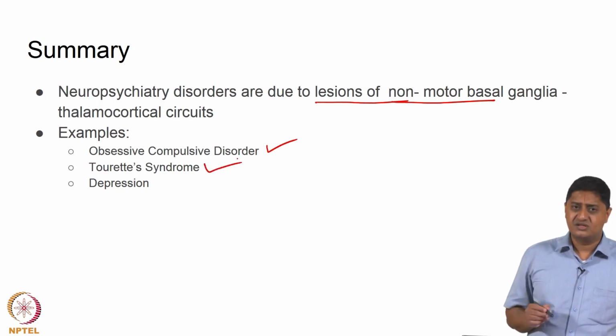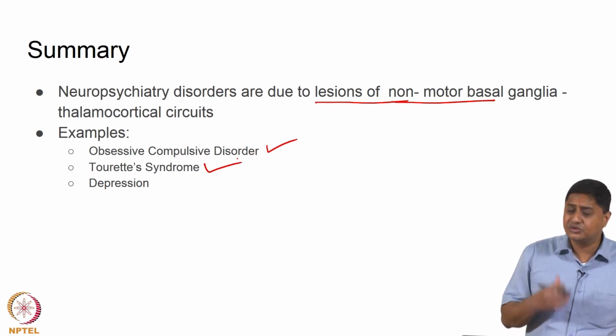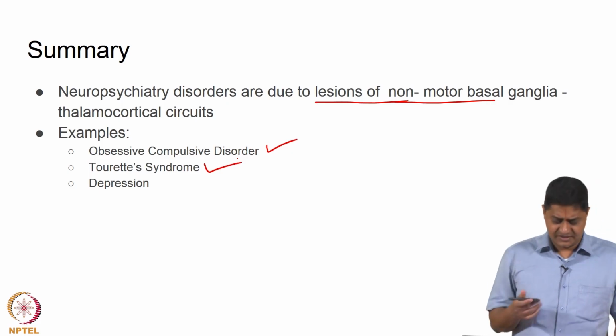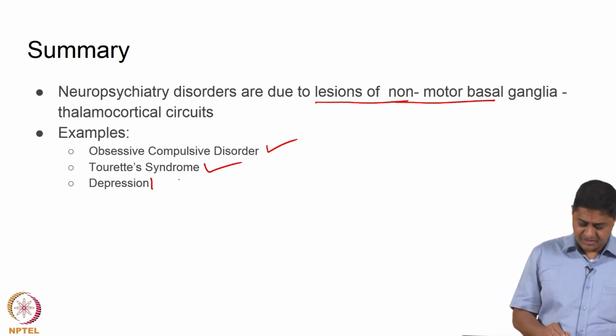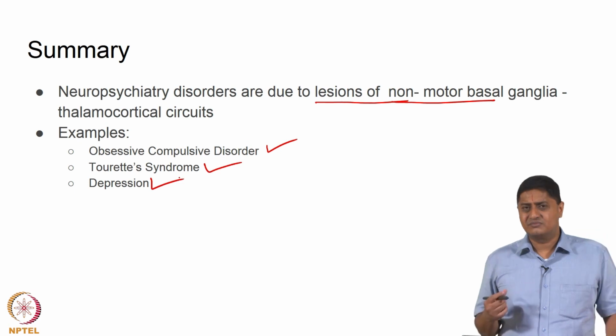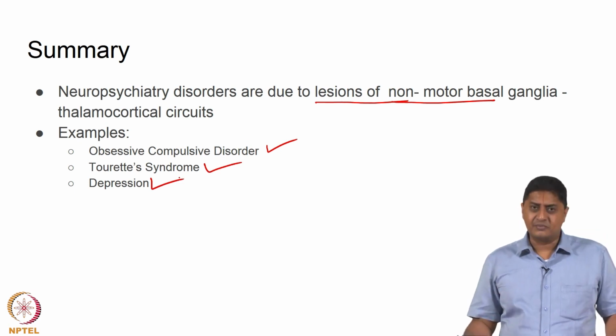Tourette syndrome, where the person produces vocal tics for reasons similar to obsessive compulsive disorder, right. And depression, where it is believed that the basal ganglia must play some role, although it is not clear what exactly that role is.